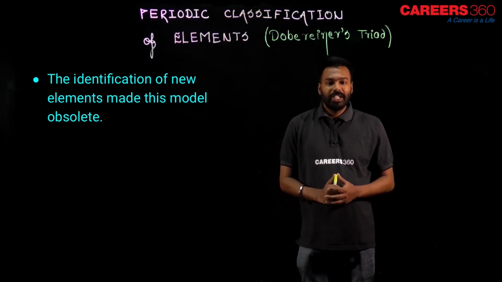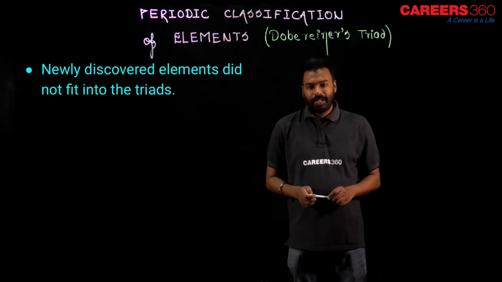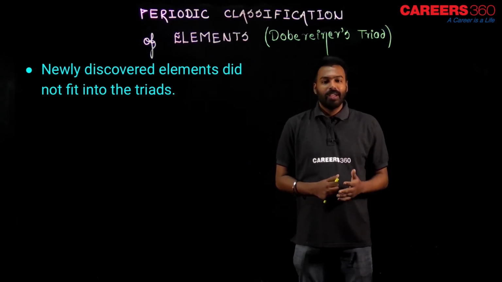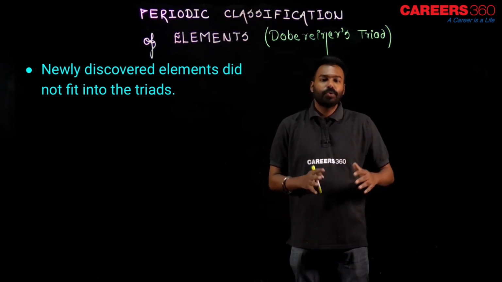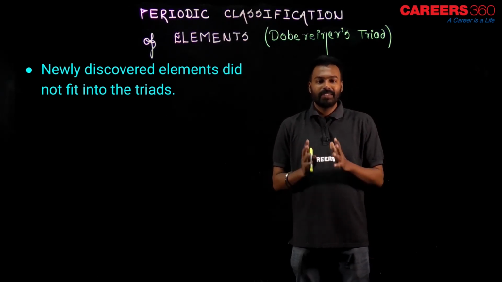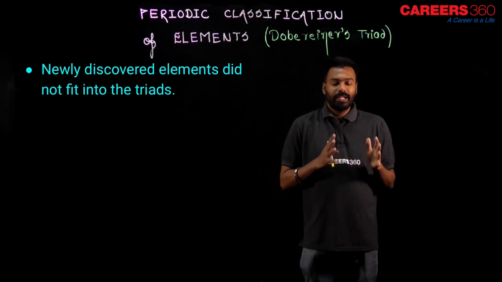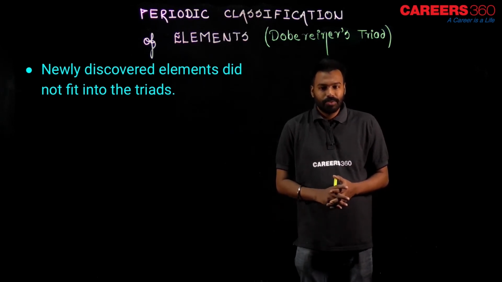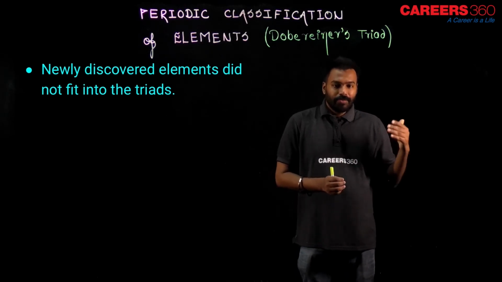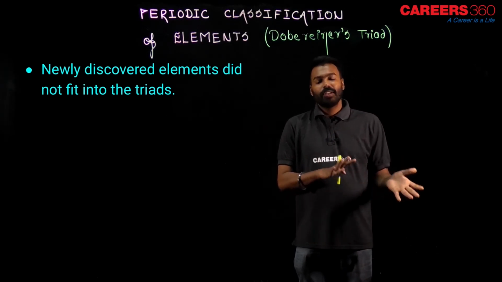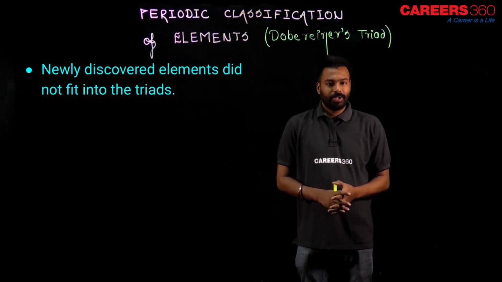Let me show you the third demerit of this rule now. Newly discovered elements did not fit in the triad. What happened actually, after some time isotopes were discovered, inert gases were discovered, and so many other elements were discovered, because at that time we had very few elements and today we have approximately 120 elements. After the discovery of new elements, those new elements were not fitting with this rule, and it was a major demerit of Dobereiner's triad rule.